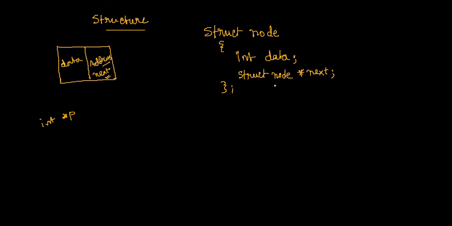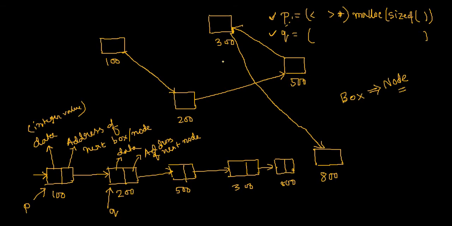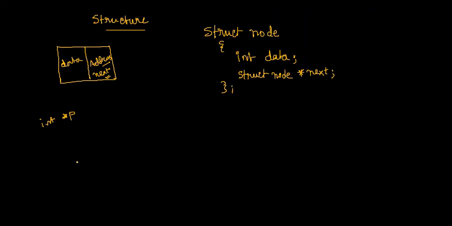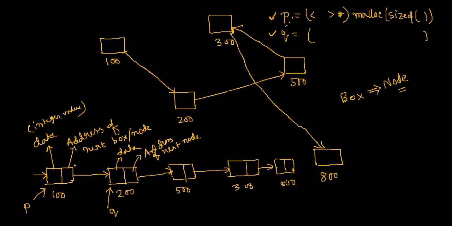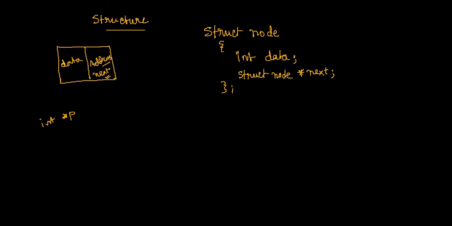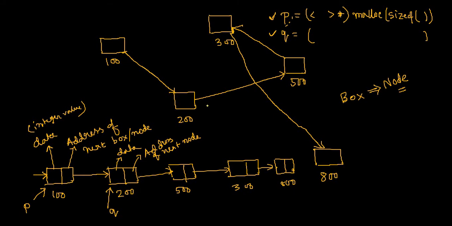So I have declared this node. As we have discussed last day, this is only a blueprint of the node. I have not yet created any node right now. It is just a blueprint of the node. Depending on my requirement, I have to create that. We will come to that very soon later. So this particular code that we have just written represents the blueprint of each and every box, because every box is similar. So the blueprint of each and every box can be represented by this structure declaration. Fine. Now what do I have to do?